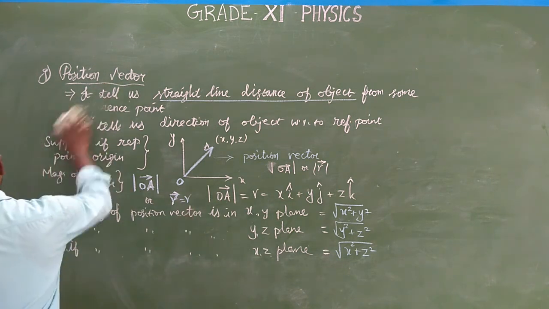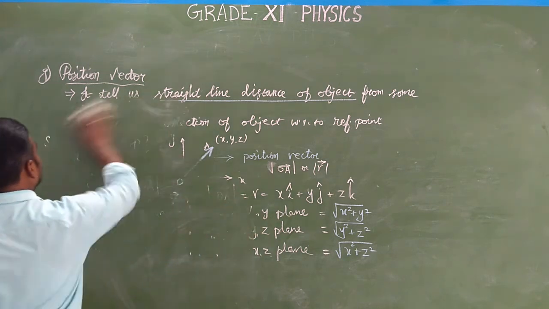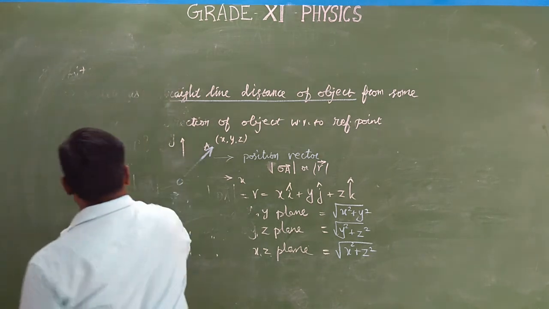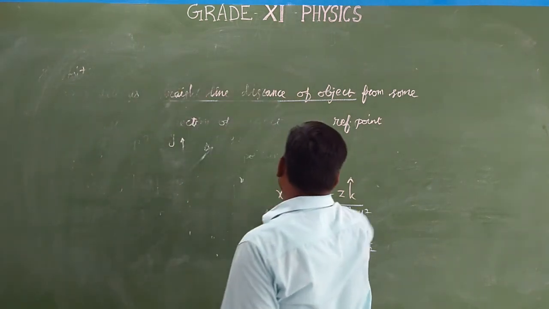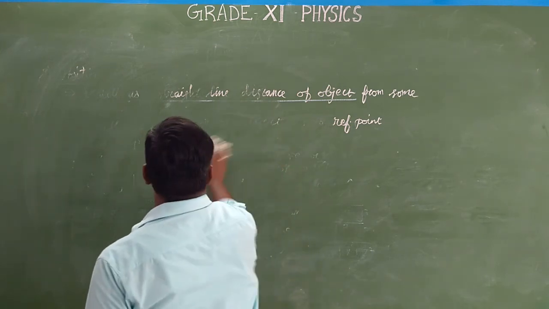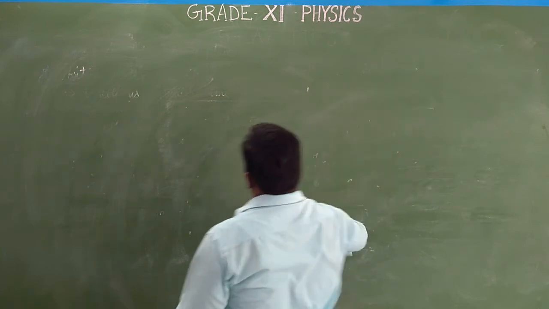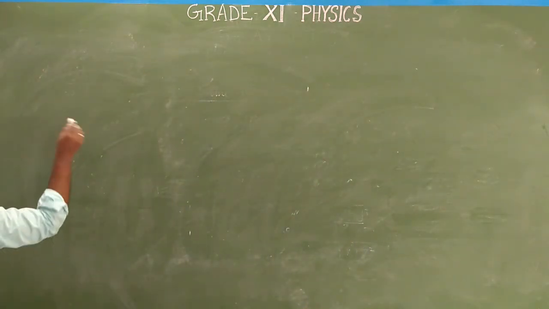Then how to represent the vector with an angle? Let us consider the two different vectors. One is OA as A vector, OB as B vector. So how should it be?